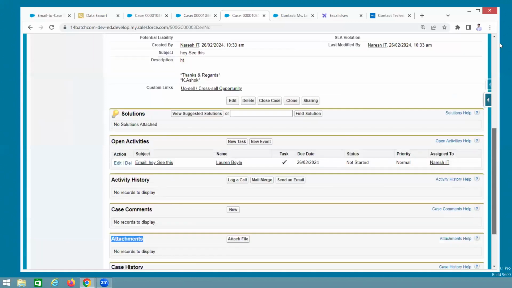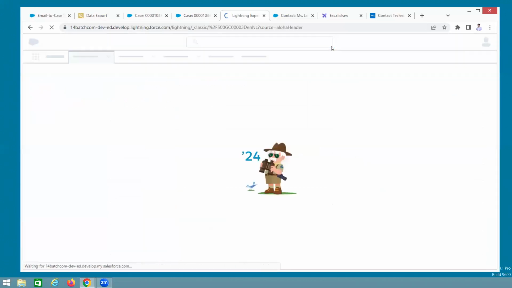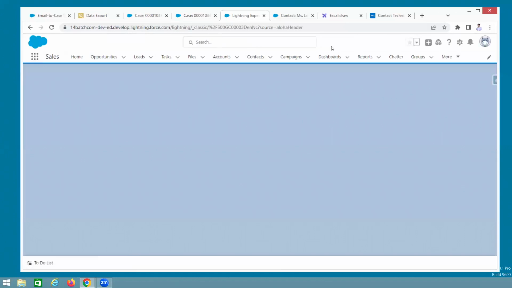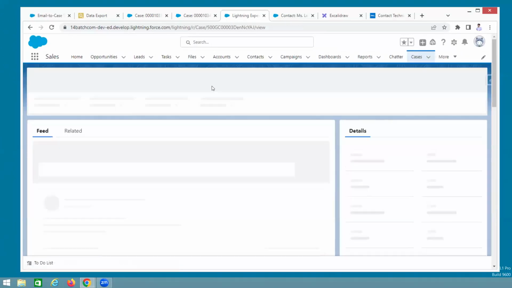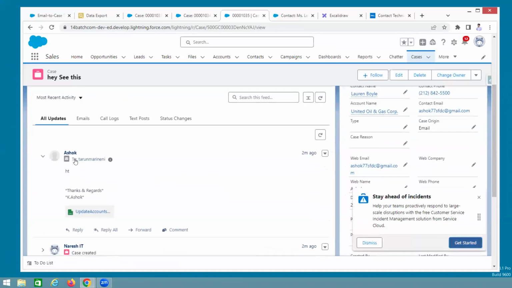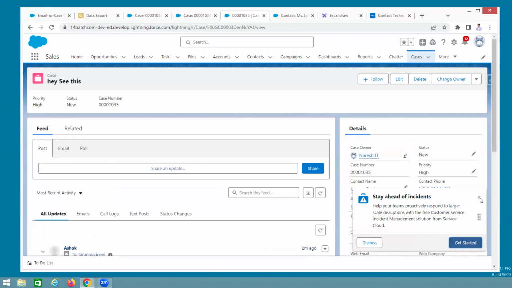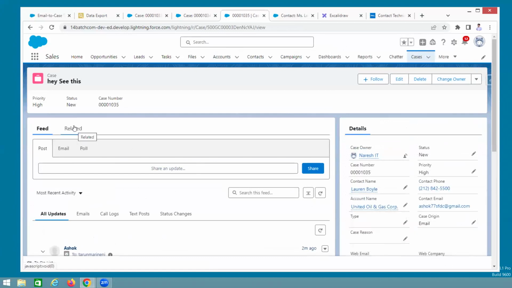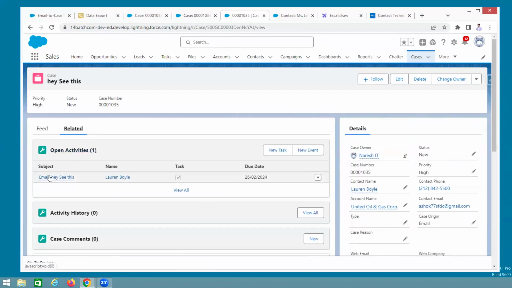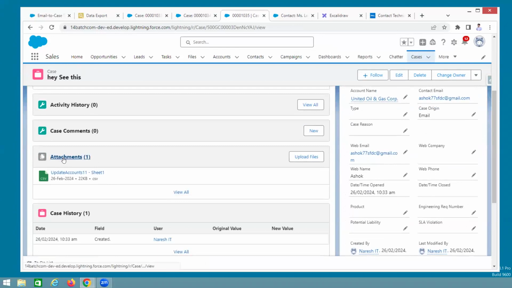Now the same case. What is the case? 1035. Go to Lightning. Understand why I am telling the classic now? So this is the subject. Don't jump to Lightning directly. Now, see here in the feed. This is the email, and under that the attachment is coming. But I want to see it in the related list, here in the related list at the bottom right. See open activity, these are the emails. Blah blah blah. See attachments. Here it is working.